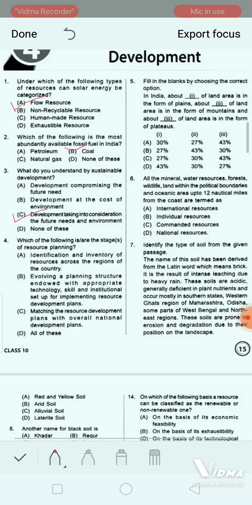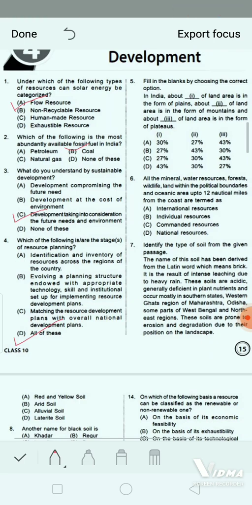Next question. Which of the following are the stages of resource planning? Option A, identification and inventory of resources across the regions of the country. Option B, evolving a planning structure endowed with appropriate technology, skill and institutional setup for implementing resource development plans. Option C, matching the resource development plans with overall national development plans. And option D, all of these. The correct answer will be all of these. Yes. Now, next question.